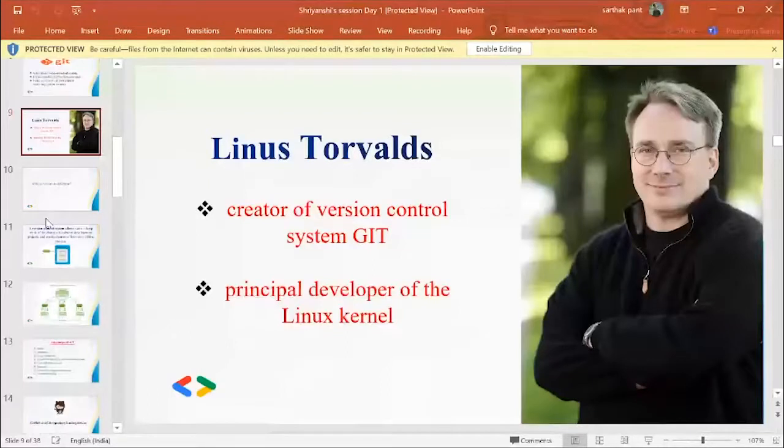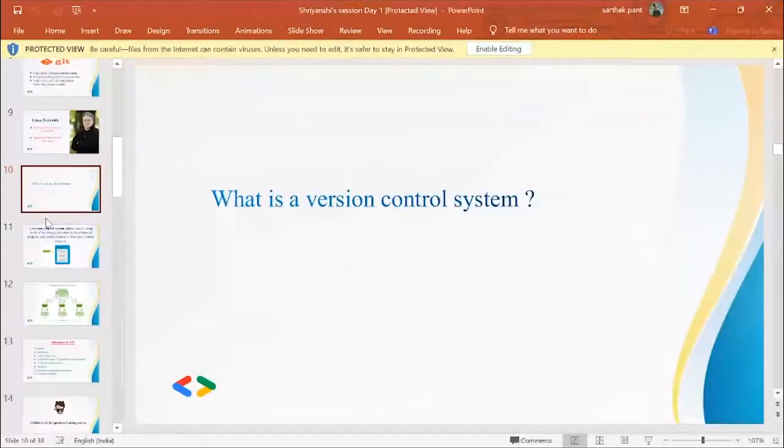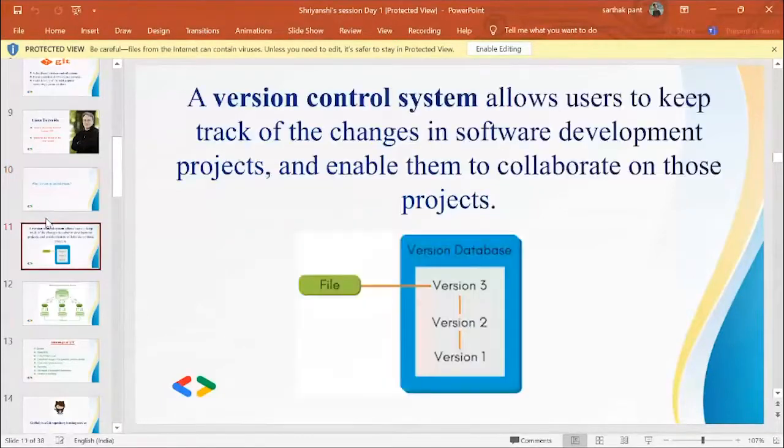Okay, now I've mentioned that Git is a version control system. What is a version control system? Version control, also known as source control, is the practice of managing and tracking changes to software code. Version control systems are software tools that help software teams manage changes to source code over time. Like if you're working on a project and you want to track the changes that you're doing in the course of time, then you use Git.